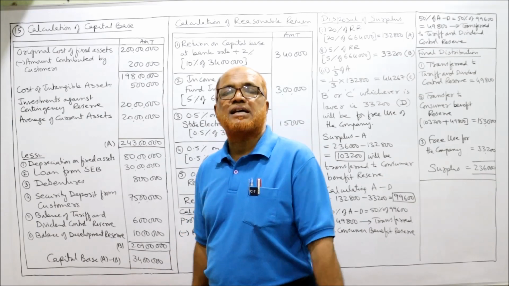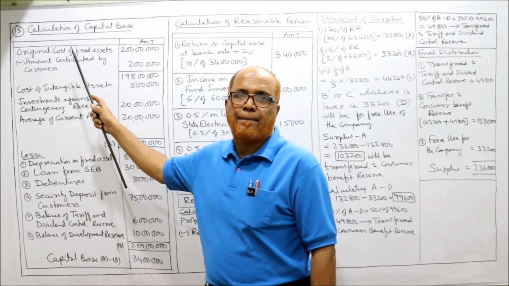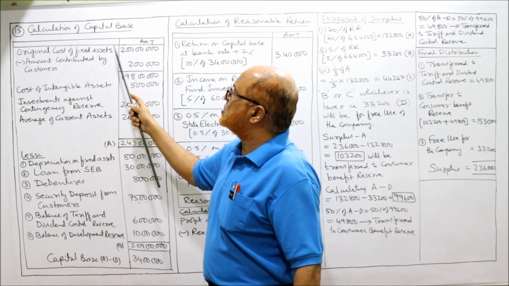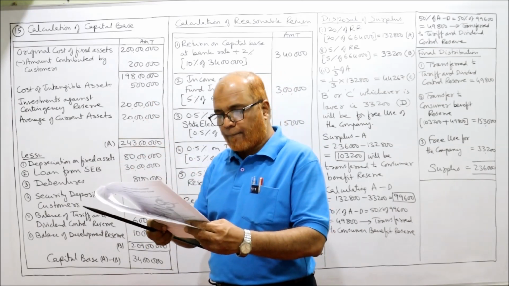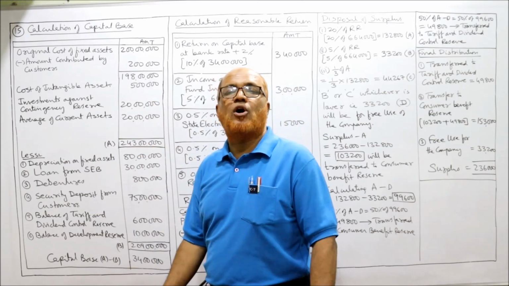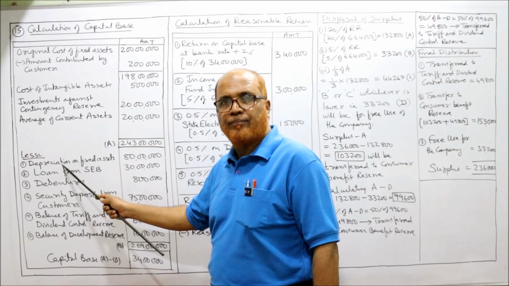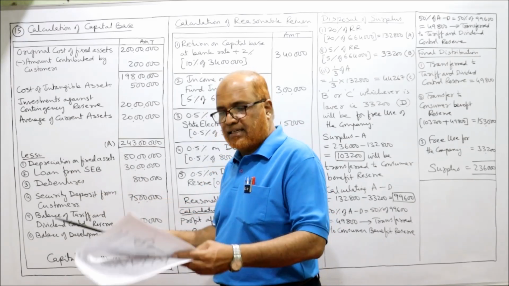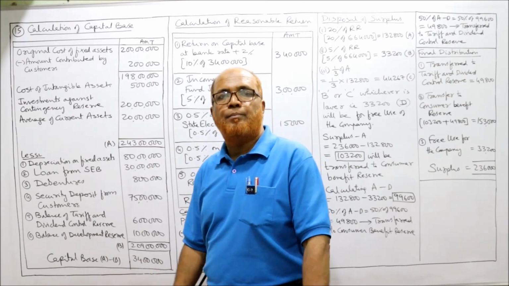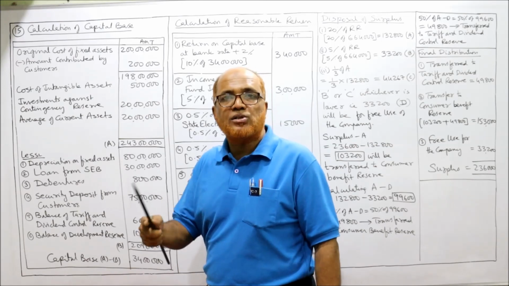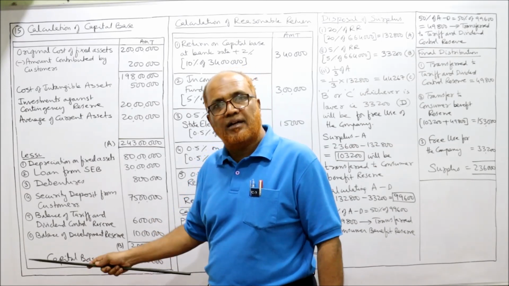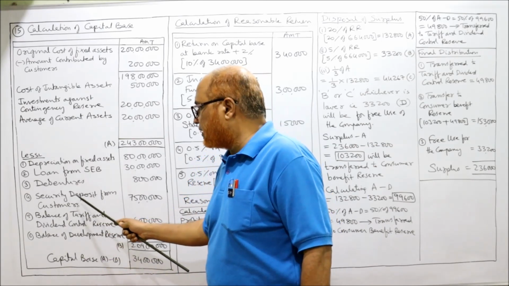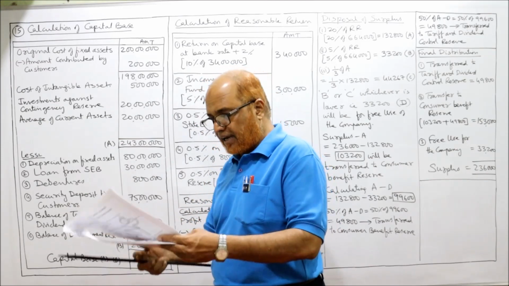Next comes fixed assets, very first item, addition item. So fixed assets, original cost of fixed asset 2 crore. Depreciation reserve on fixed assets, deduction item. Depreciation on fixed asset 80 lakh. Consumers deposit. So deposit received from customers, deduction item. So security deposit from customers 75 lakh.